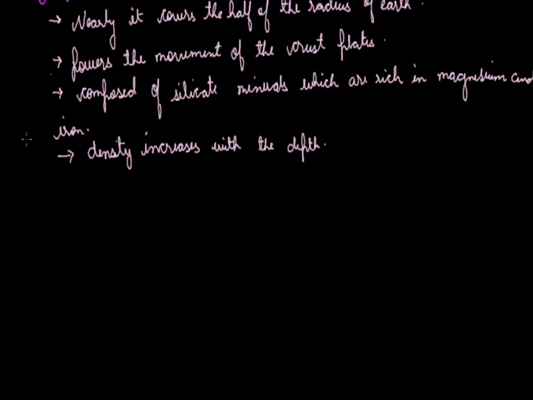Now let us discuss another layer, that is the core. In the core we have two parts, so first we will discuss the outer core. The outer core has a thickness of about 2300 kilometers, which is constant and does not differ.